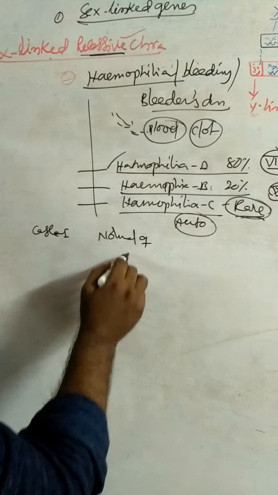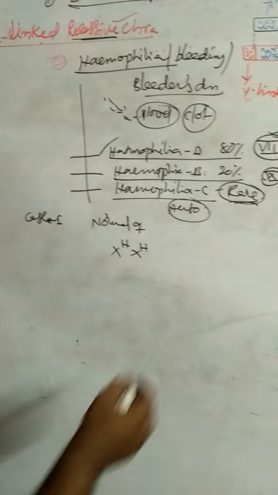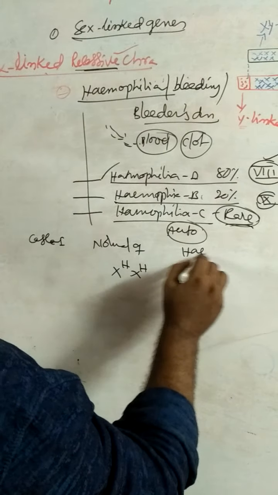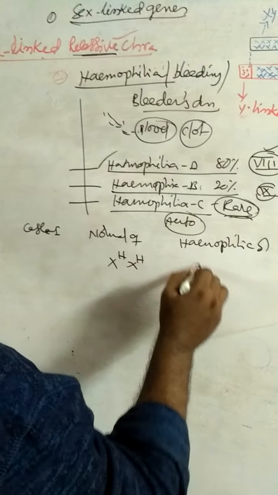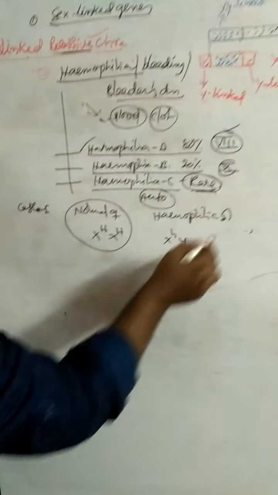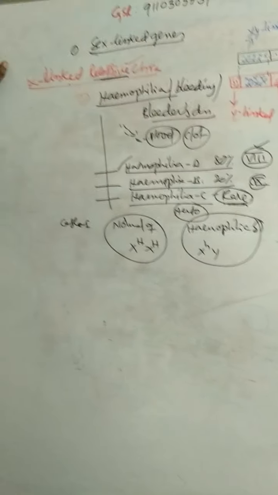Female, X capital H, X capital H. This is a normal female. And hemophilic male, X small h and Y. This is a hemophilic male. Normal female and hemophilic male. So the inheritance pattern is the same as in color blindness.